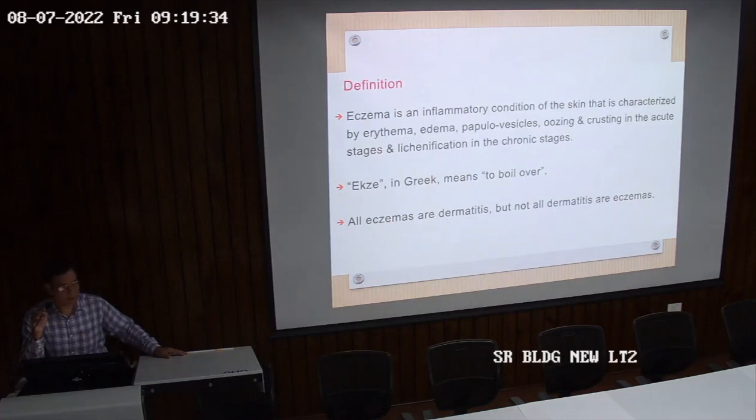What does this sentence mean? ये सारे eczema तो dermatitis है, but सारे dermatitis eczema नहीं है. क्यों ऐसा?